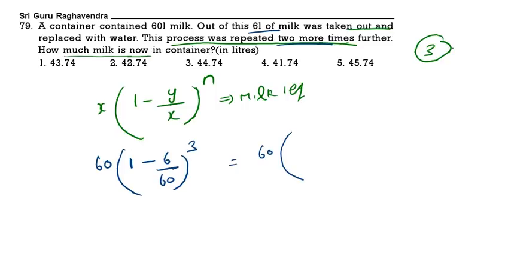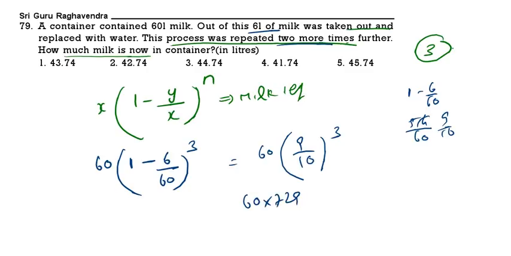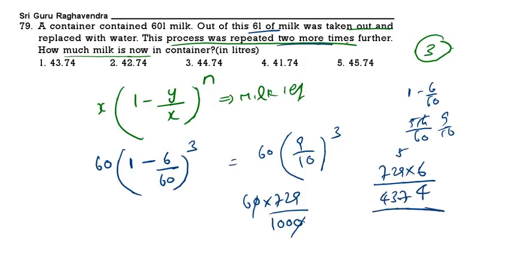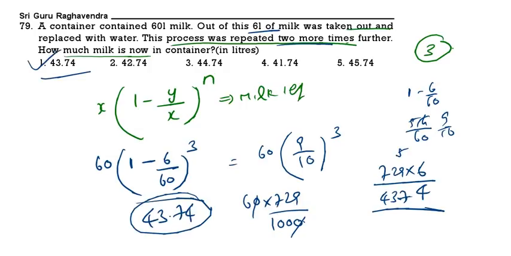Now do this. 60 of 1 minus 6 by 60 is nothing but 54 by 60. 54 by 60 means 9 by 10 whole cube. So 60 into 729 by 1000. This is calculated. So 0 0 cancel. 729 into 6 is 43.74. The answer is 43.74. That means 1 is the correct answer. See the next question.